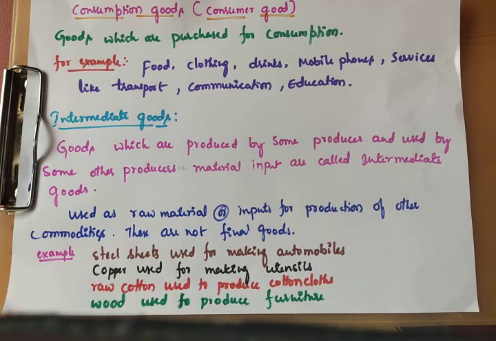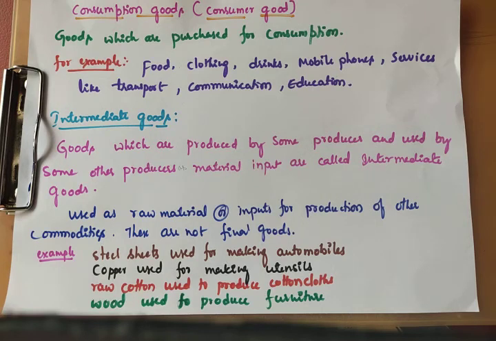So intermediate goods means goods which are produced by some producer and used by another producer as a material input. For example, in a bike, the tires are produced by some producer, and even the engine is produced by some producer. Everything is produced by one producer and used by another as a material input.